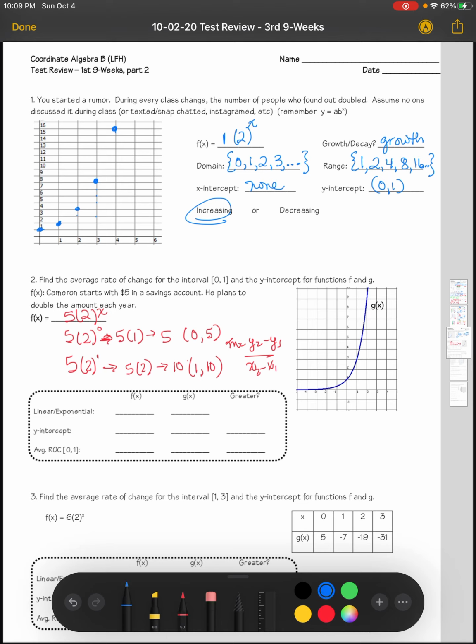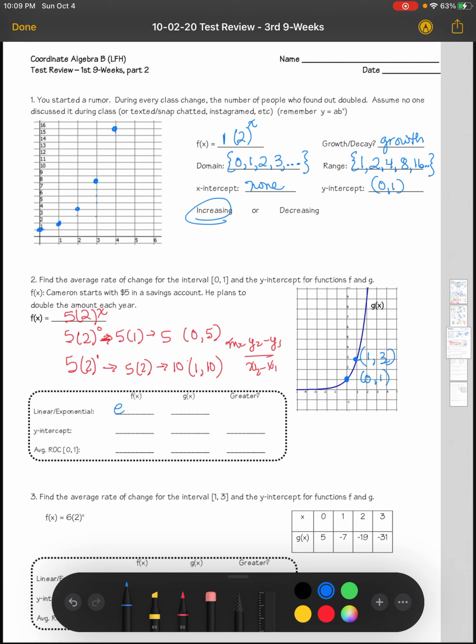Looking at our graph g of x, when x is equal to 0, then y is here, so it'll be (0, 1). And when x is equal to 1, it hits the graph here, so it'll be (1, 3). So we use those 2 points to find your average rate of change.